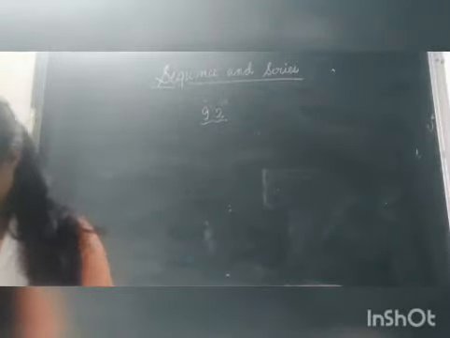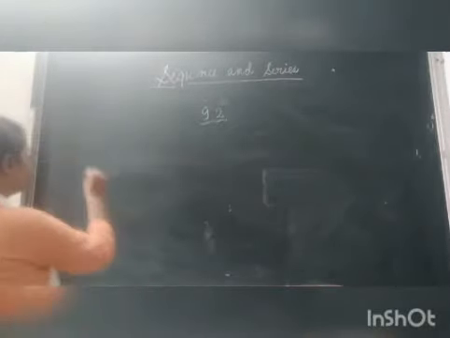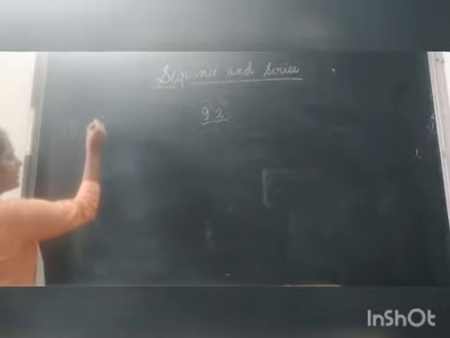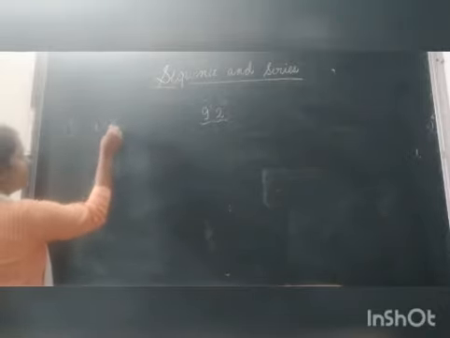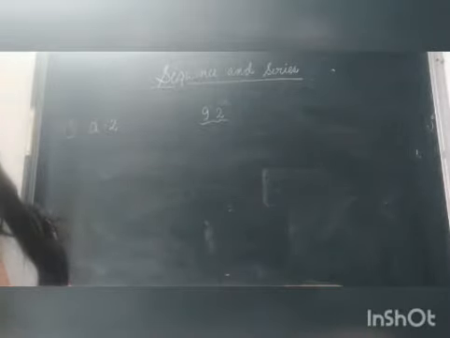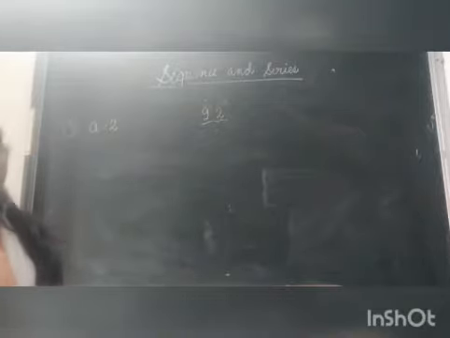Question number 3 is, in an AP, the first term is 2. First term is represented by a and it is equal to 2. The next thing that is given is the sum of first 5 terms is 1/4 of the next 5 terms.